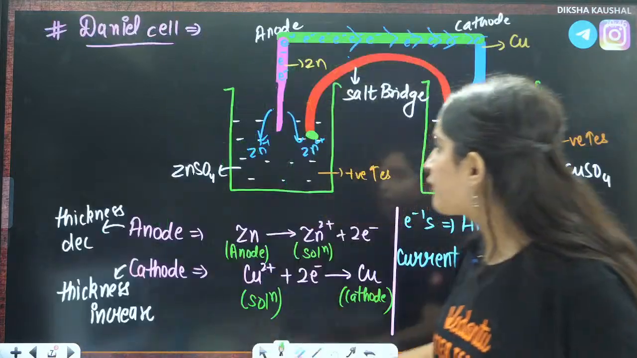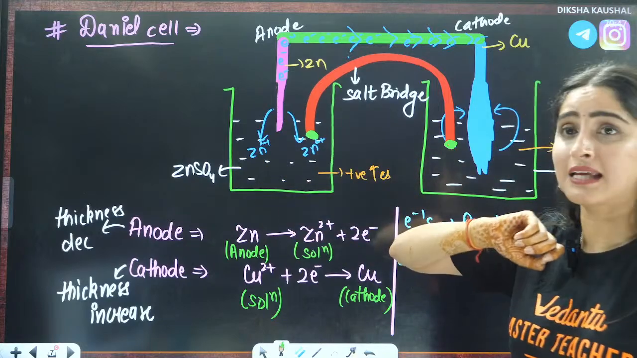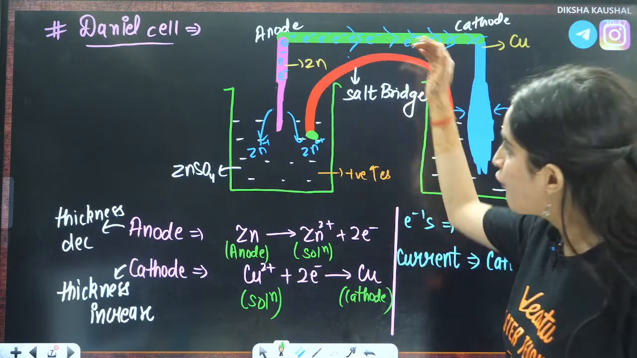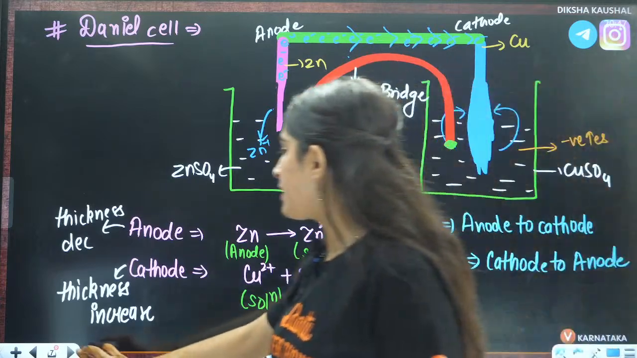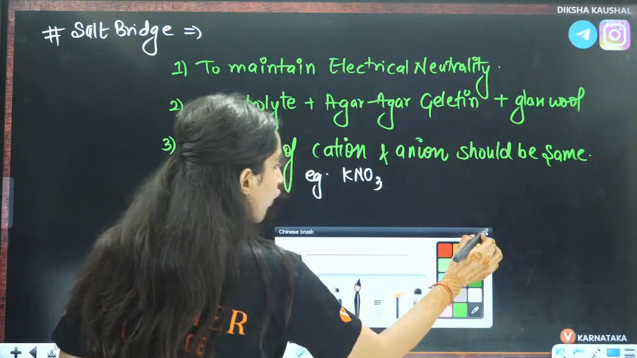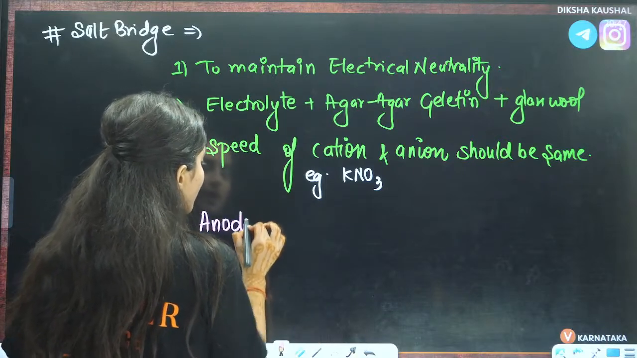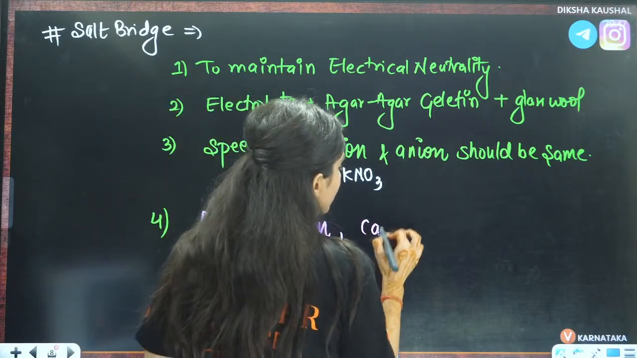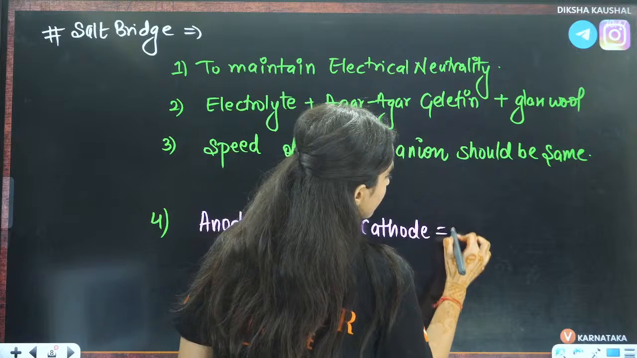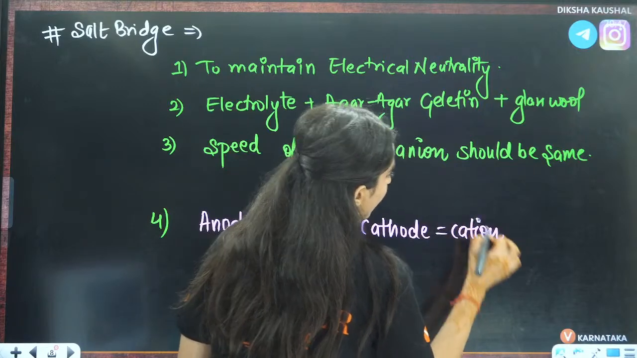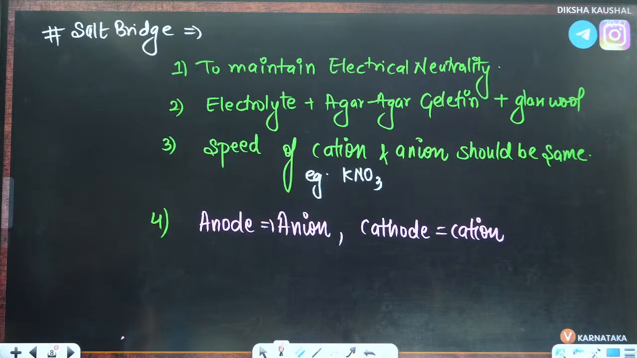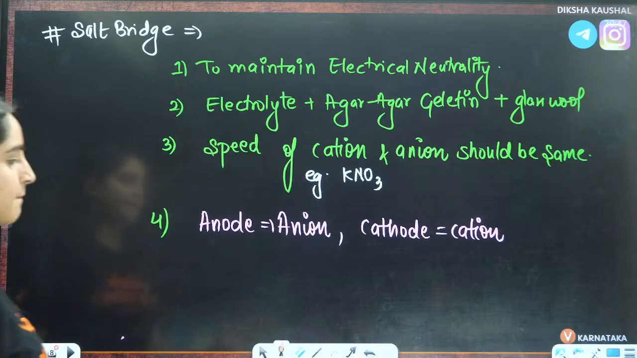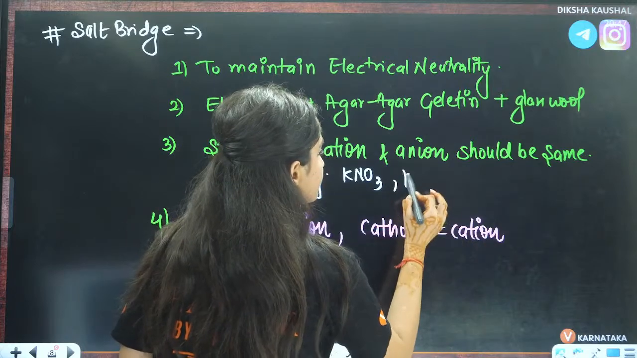Now, here the positive charge has increased. That means we should add a negative charge here. That means on the anode side, you will add anion. And on the cathode side, you will add cation. Yes, students? On the anode side, you will add anion. On the cathode side, you will add cation. Right? Okay. Yes, everybody. Clear?